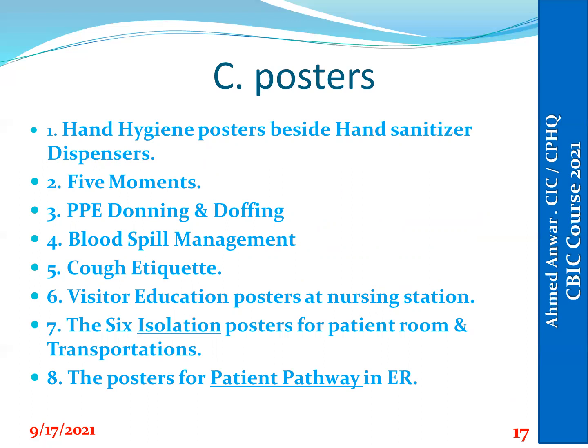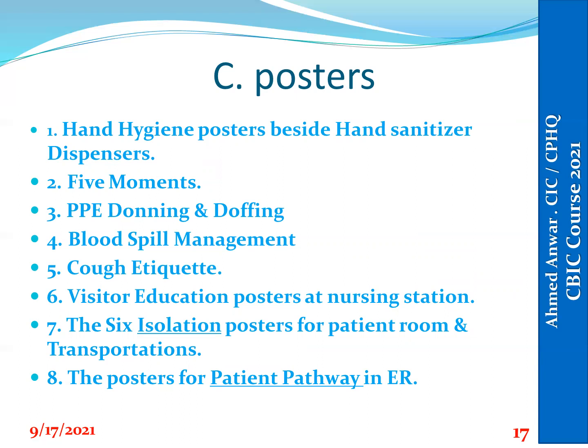Point number 3 for the documentation is the posters. These posters are very important and indicate that there is an orientation program for the staff and the visitors. The most important posters should be available and posted everywhere in the hospital, like hand hygiene, which includes hand wash and hand rub, the 5 moments, PPE donning and doffing, especially in the isolation area, and blood spill management, and it's better to also provide it inside the blood spill kit. It's very important.